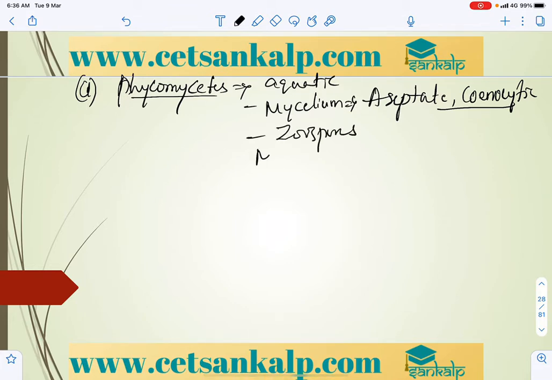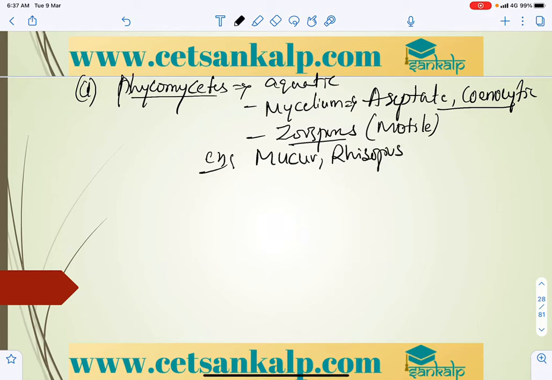An example is Mucor. These zoospores are motile, and if they are non-motile, they are aplanospores. Examples are Mucor, Rhizopus, etc.